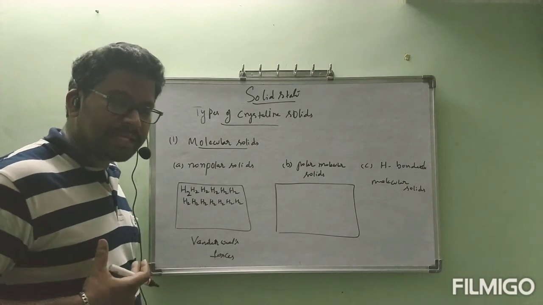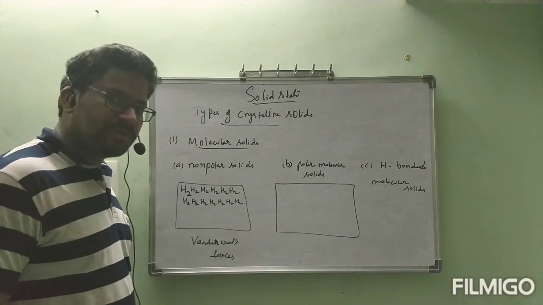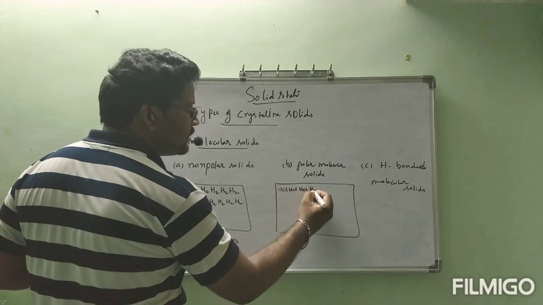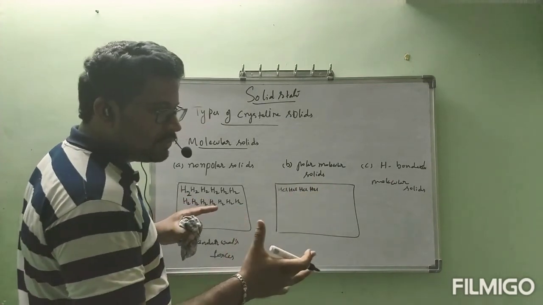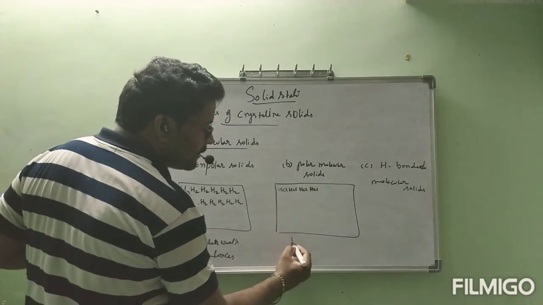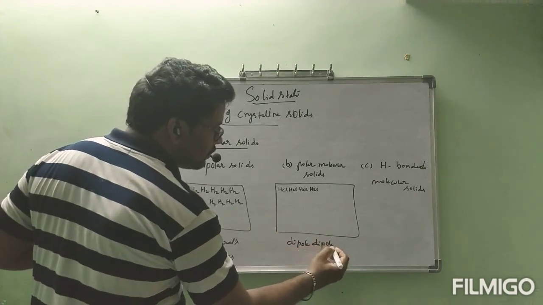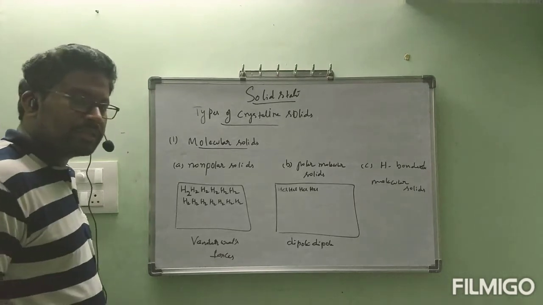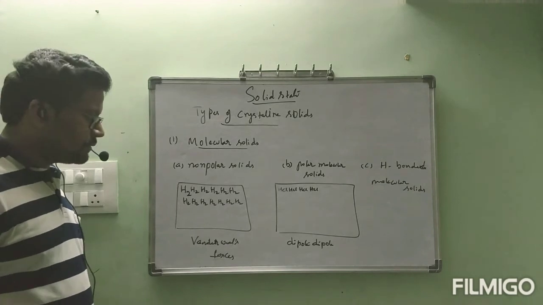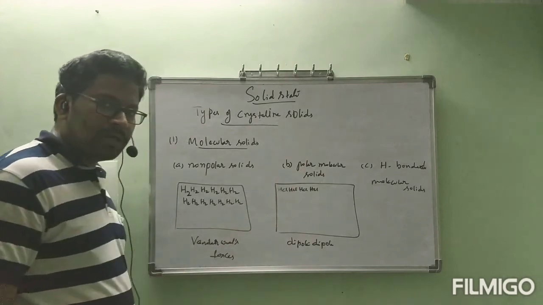If you are able to make that HCl gas into solid, then HCl molecules are present nearby each other to be converted to solid. Then the type of solid contains dipole-dipole forces between the molecules, and the type of solids are called polar molecular solids. Simple. This is an example for non-polar molecular solids. This is an example for polar molecular solids.